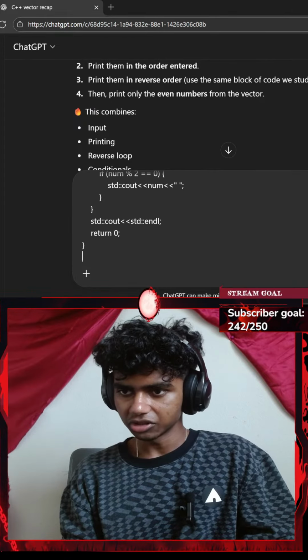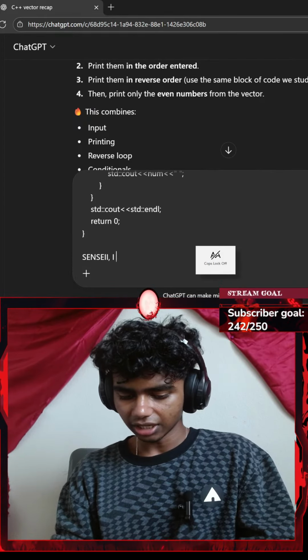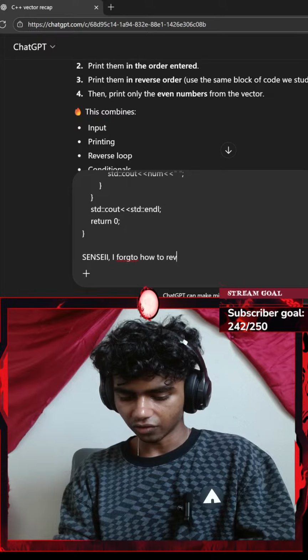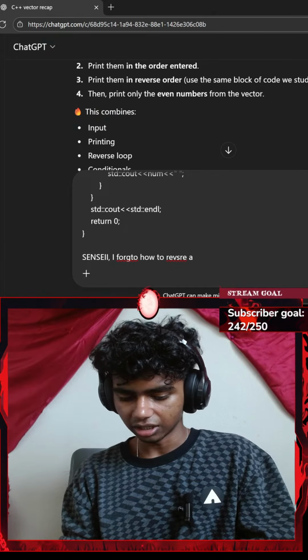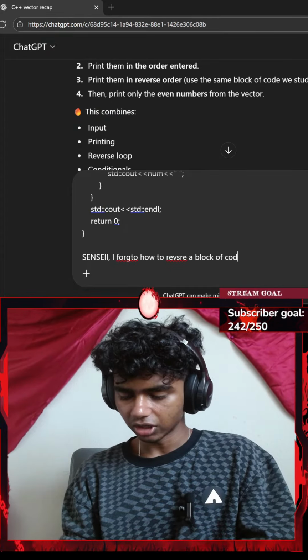Okay, let's paste it, go with Shift Enter. Let's say I forgot how to reverse a block of code.